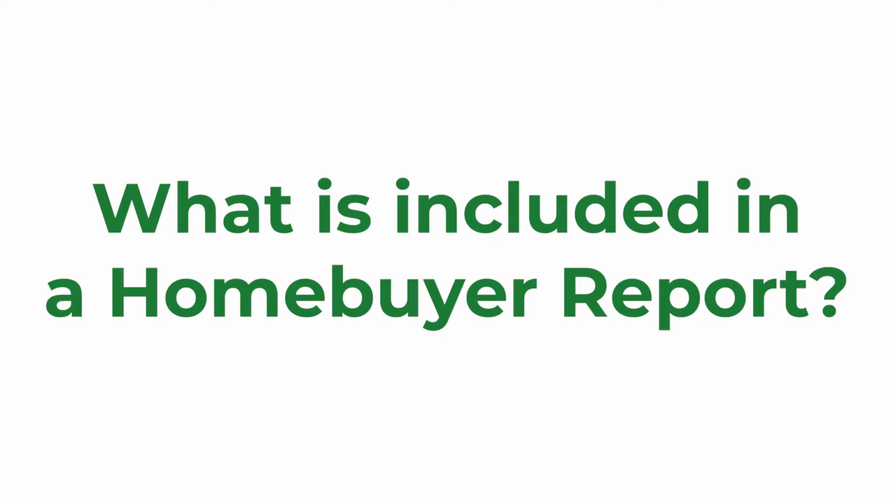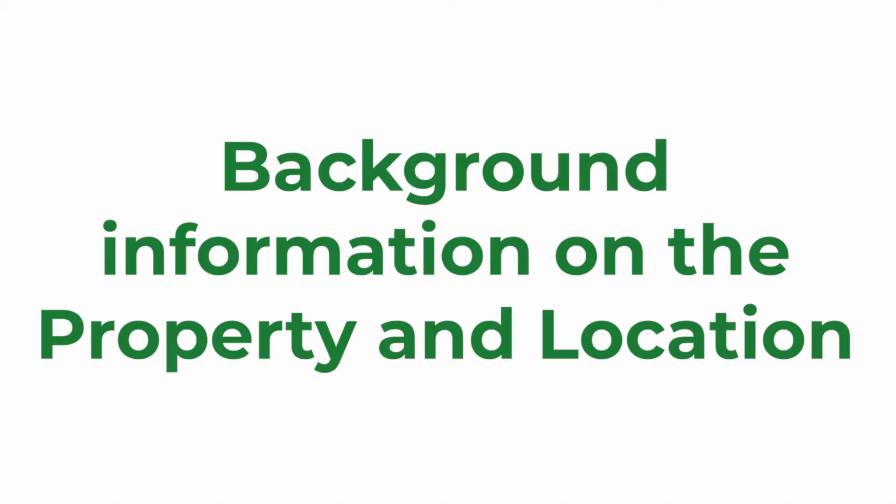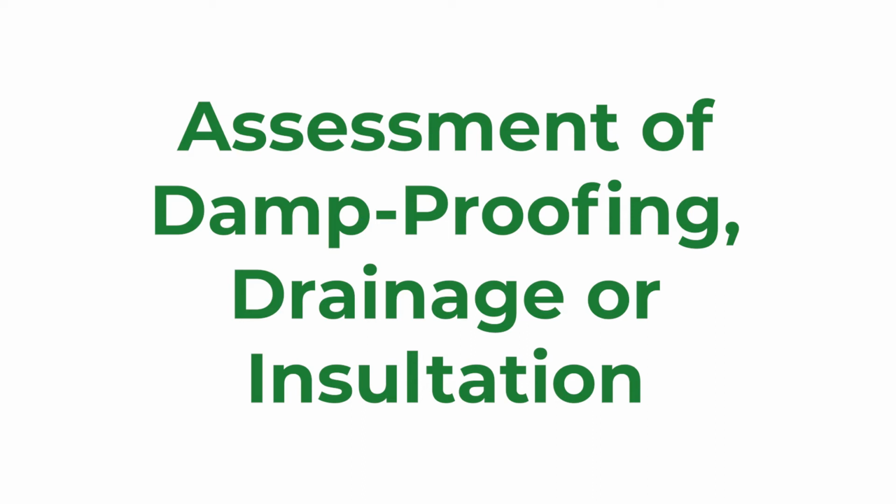It will include all major sections of a property that are visible to the surveyor, so they will not lift up floors or carpets, and wiring will not be included. So what is included in a home buyer report? The home buyer report includes background information of the property and the location, an assessment of any damp proofing, drainage or insulation in the building, although drains are not tested and you'd need to get a separate report for this.